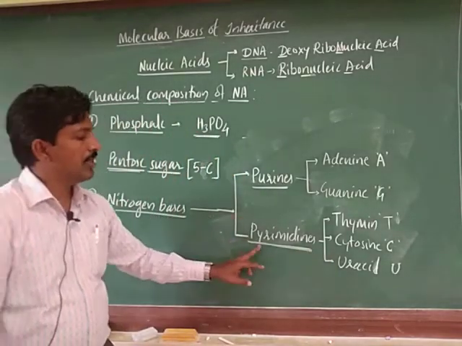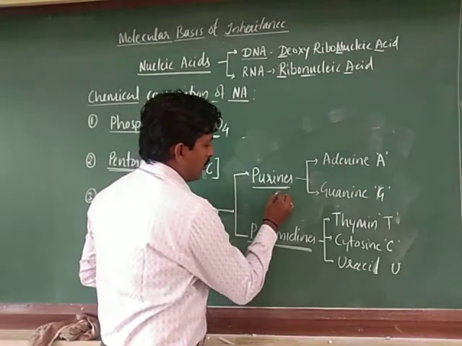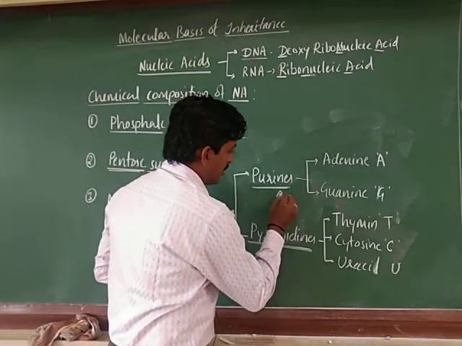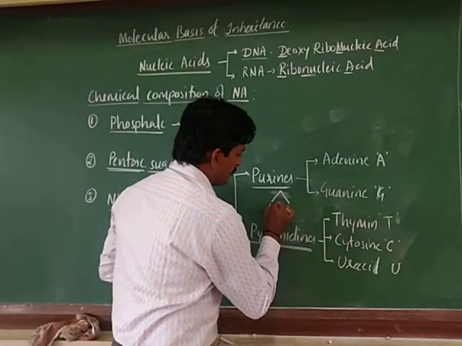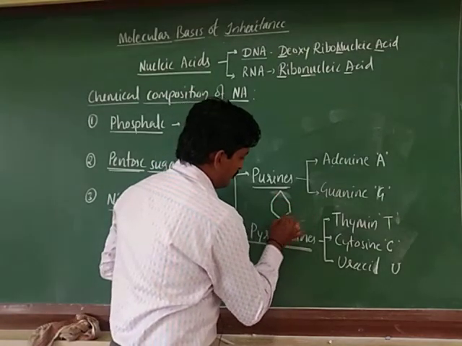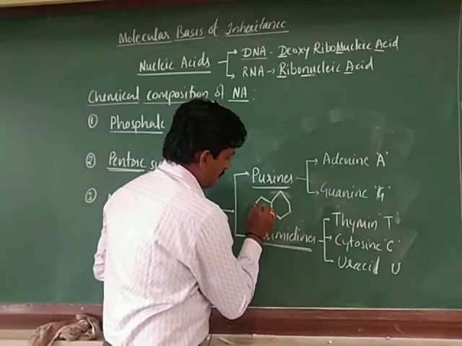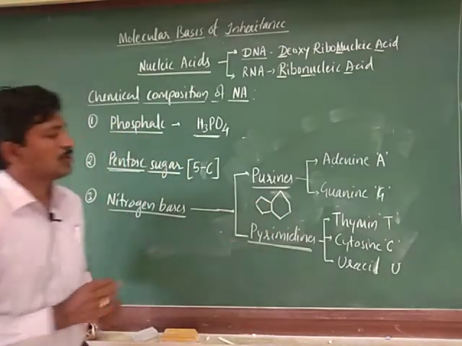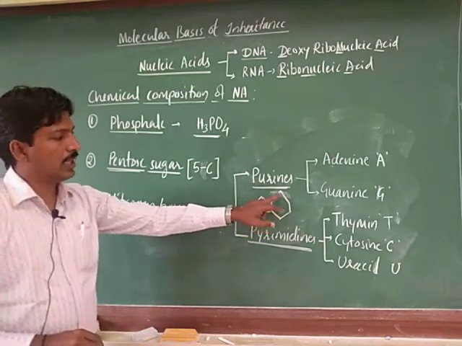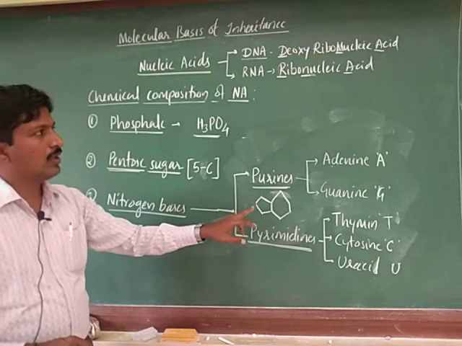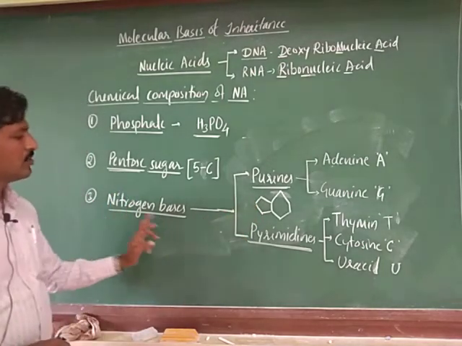Purines are usually double ringed structures. In this pattern you can show the double rings. The detailed nitrogen molecule is also there in purines, hence these are said to be nitrogen bases.